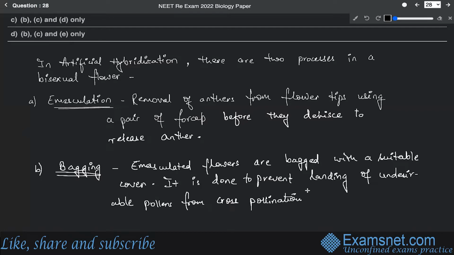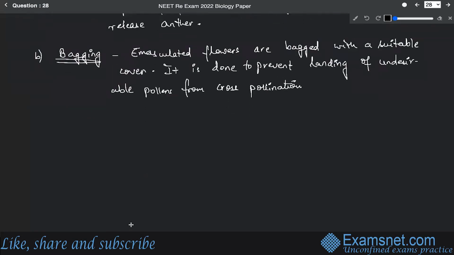All right. So once the bagging is carried out, these two methods are done in case of bisexual flower. But in case of unisexual flower, there is only bagging which is required. So in unisexual flowers, only bagging is required, no emasculation.